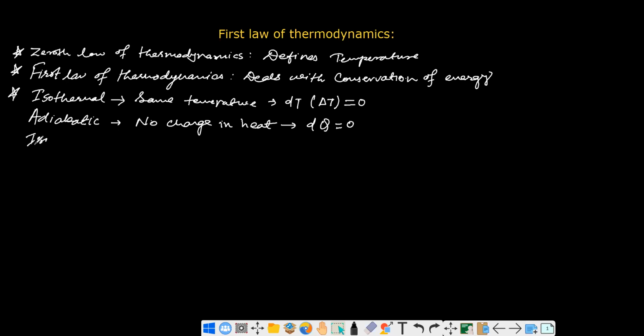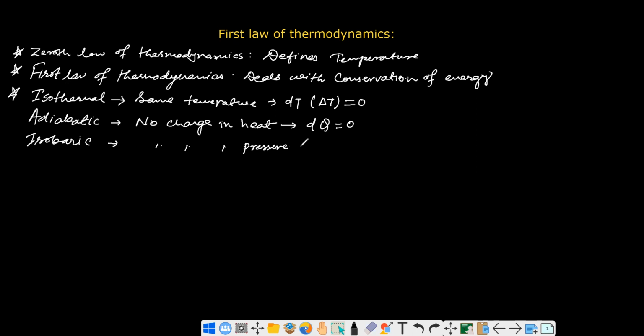Isobaric system. So isobaric, you can just figure out from the root word: iso means same, and this baric word is coming from the term related to barometer. That's why we can easily understand this is the system with no change in pressure.